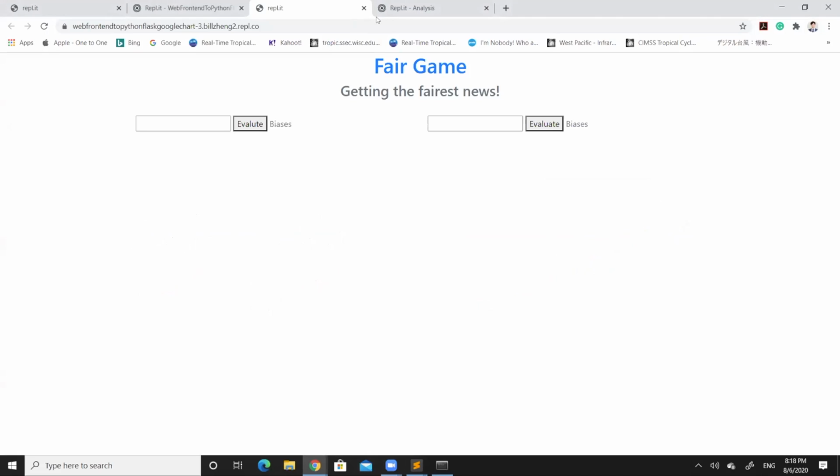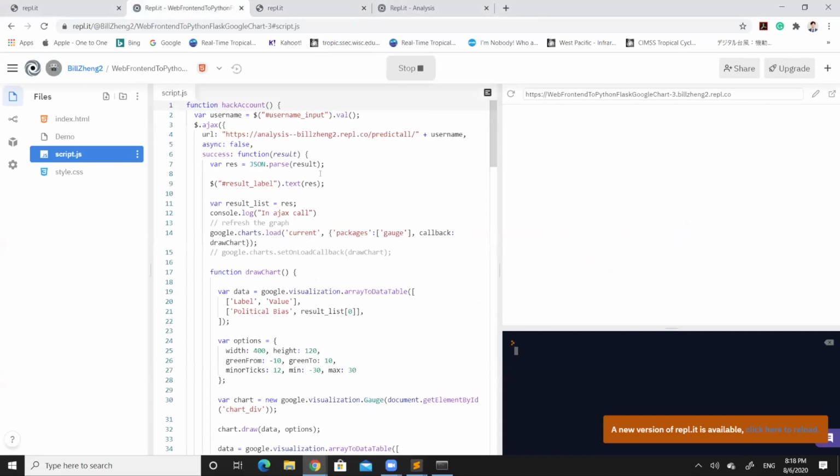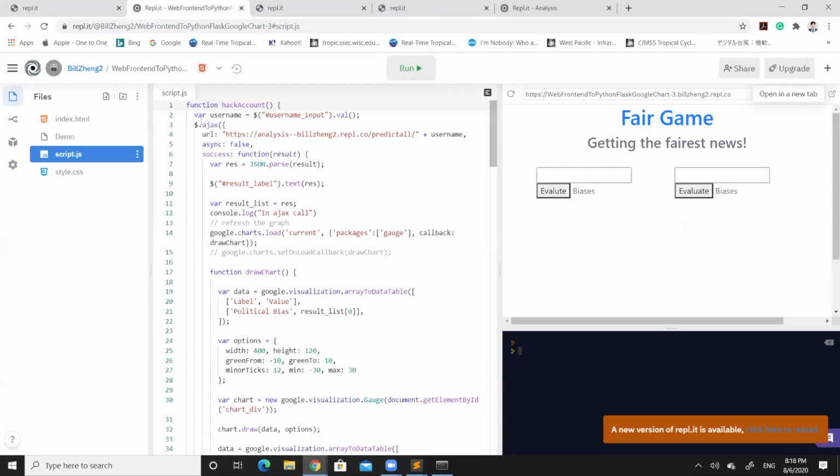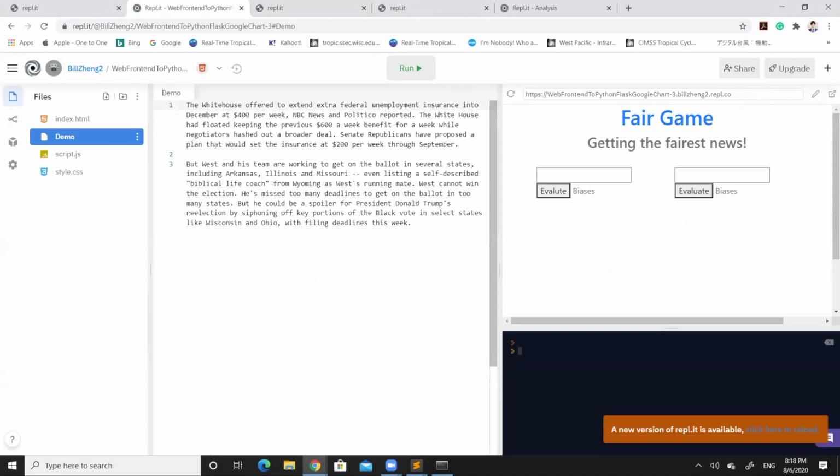This is going to be the front end of the project, and this is just going to be the back end. As you can see, I have used HTML, JavaScript, as well as CSS to create a very comprehensive interface. So right now, these are the 2 demos.